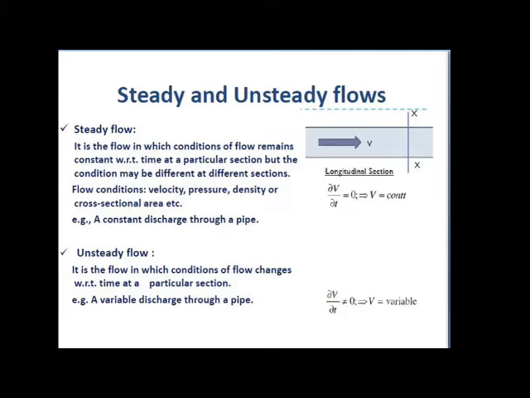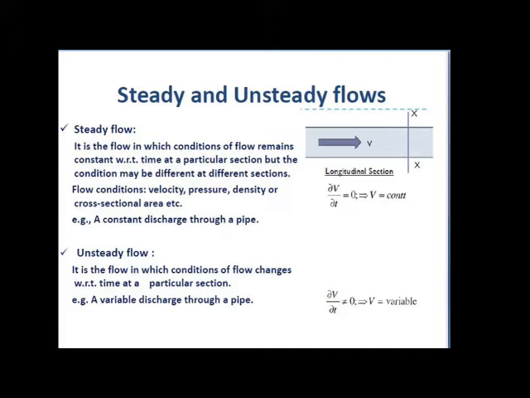Such a type of flow is called a steady flow. Here the velocity and pressure at every point are constant. If we take the differentiation of any constant term, it must be equal to 0.